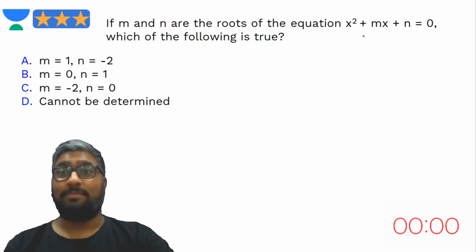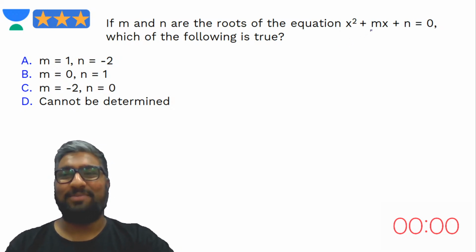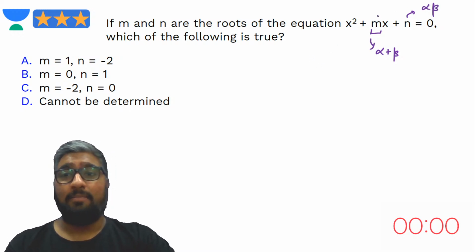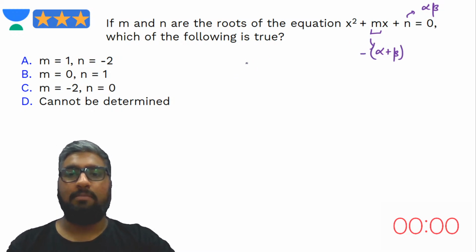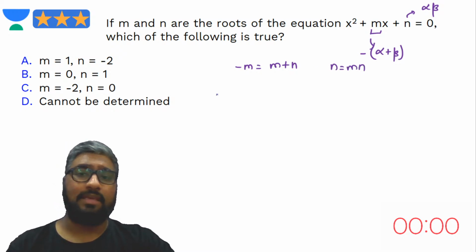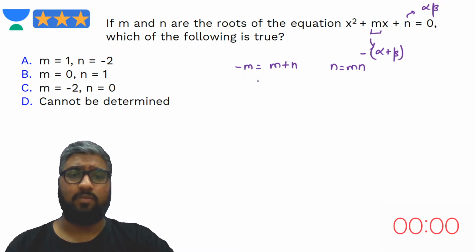Okay, everybody has done it. Very nice. M should be what? M should be the sum of the roots, alpha plus beta. N should be the product of the roots, alpha times beta. But minus m should be the sum of the roots. Got it? So here what would happen? Minus m should be equal to m plus n. And what do we have on the other side? N should be equal to m times n. So this is what we have.